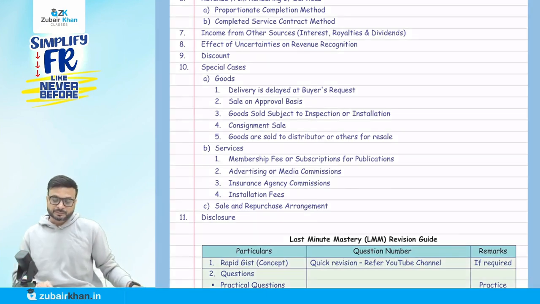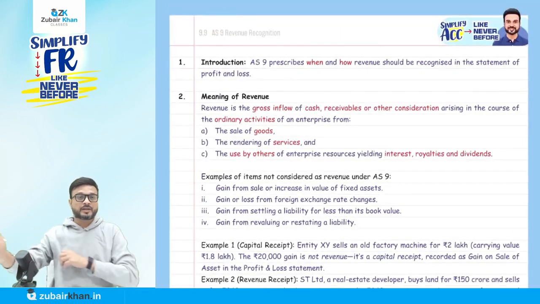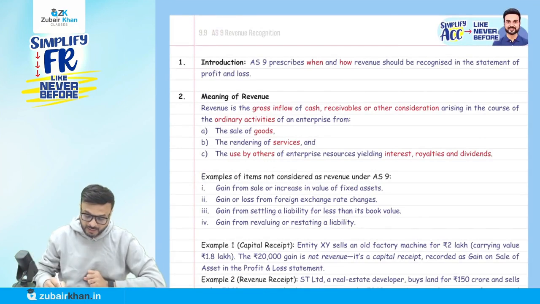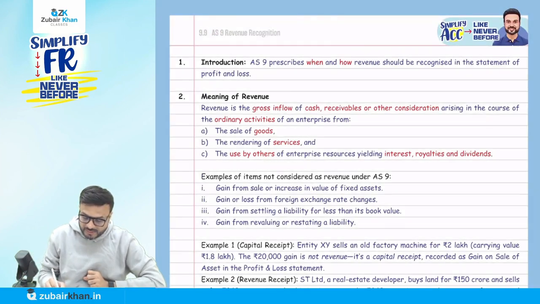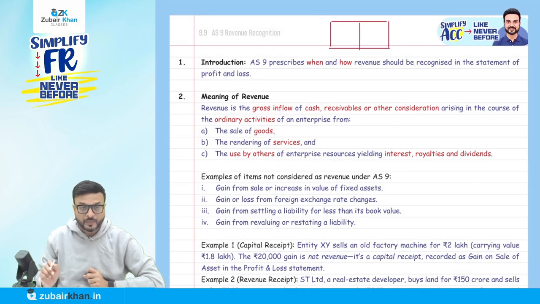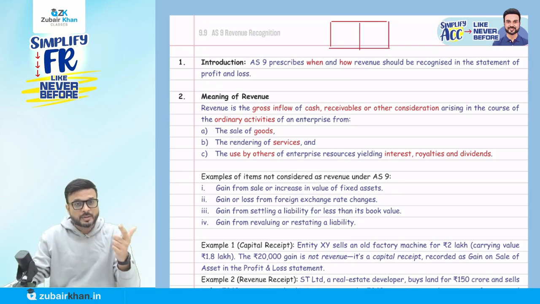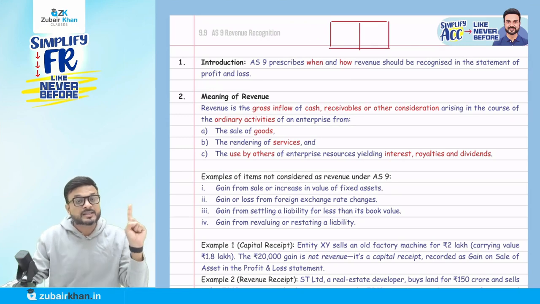Okay, so what does Accounting Standard 9 talk about? When it comes to the profit and loss account, it's a general accounting standard. When nowhere else is it mentioned how to do the recognition of revenue, then we have to come to Accounting Standard 9. For example, Accounting Standard 12 talks about the government grant. So whether the government grant is going to be covered here, no, that's a specific accounting standard.